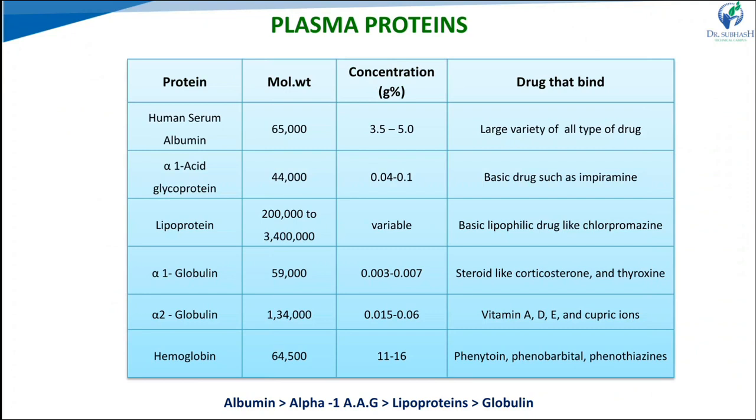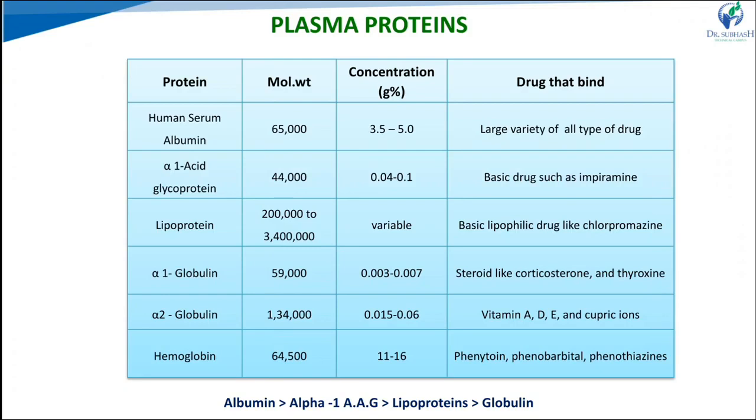Now let's see which proteins are present in the blood or plasma, in the table. Examples are human serum albumin, alpha 1 acid glycoprotein, lipoprotein, globulin, and in the blood also hemoglobin and RBCs. Drugs bind with these proteins and form the drug-protein complex. First, human serum albumin consists of 59% of the total protein.